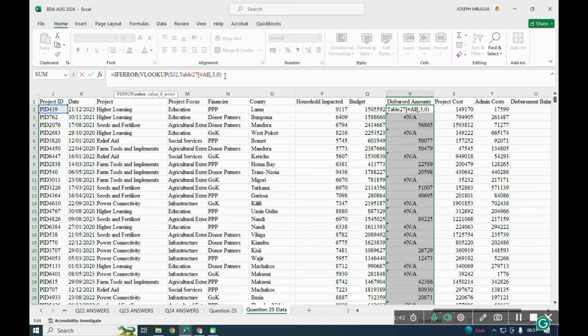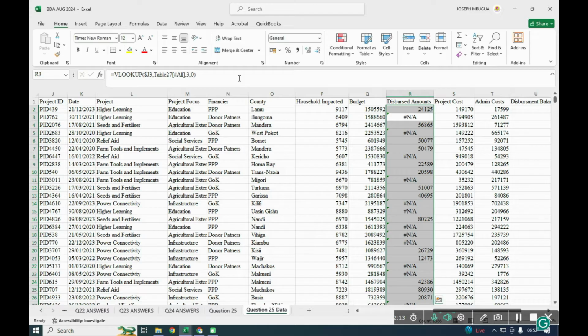For the IFERROR at the end, we shall put a comma, and I'll open the quotes, and I need it to return 0. Instead of not available, I need it to be 0. The place that it's not available, we have a 0 amount that was disbursed, or it can be left blank. You can decide to leave it blank, but blank will still give you an error when you're dealing with variance. So it's better to have 0, because nothing was disbursed.